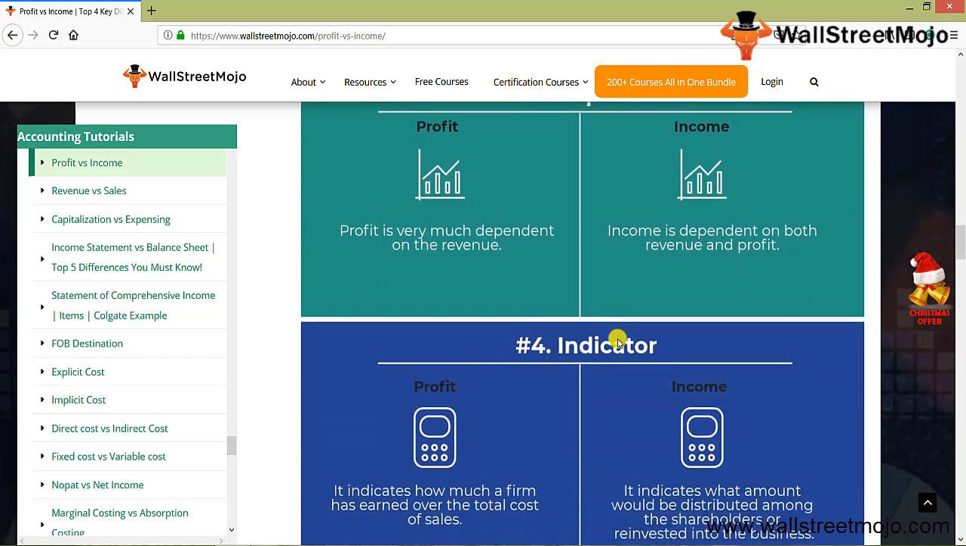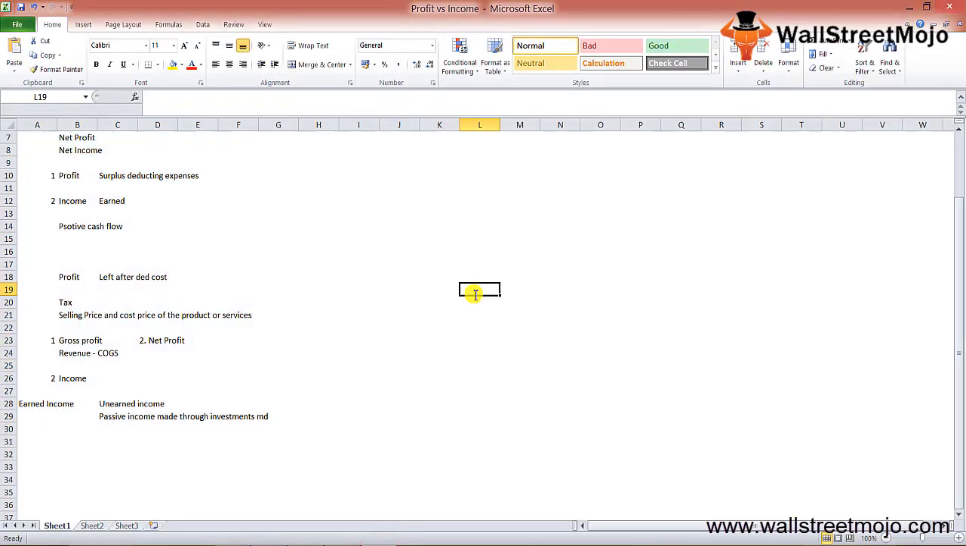What are the indicators or the drivers? I mean, what exactly does it show or disclose? Profit discloses how much a firm has actually earned over the total cost of sales. So basically, you have your revenue. Revenue is the number of goods that have been